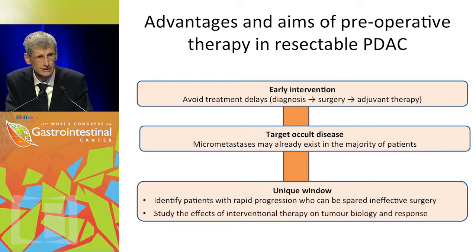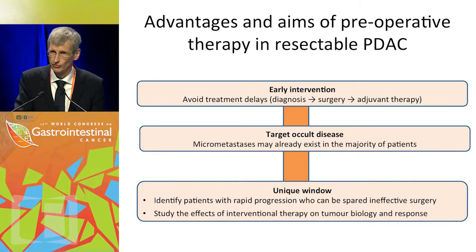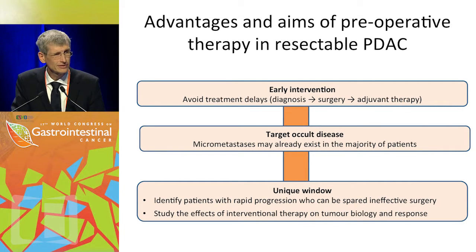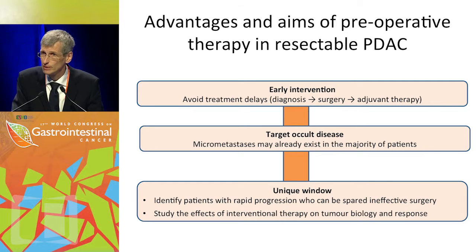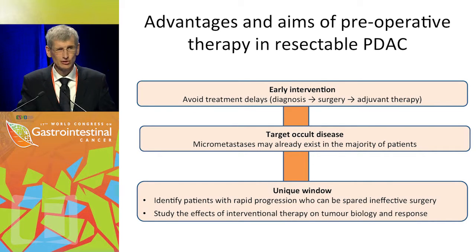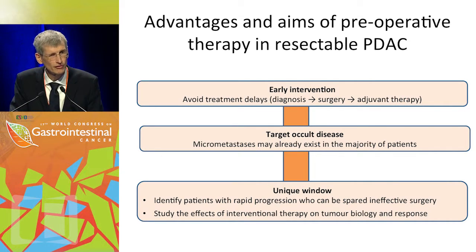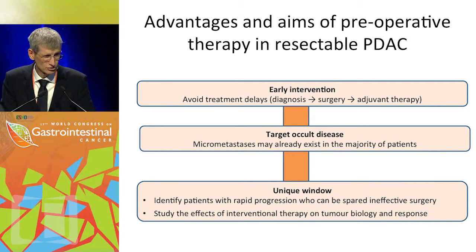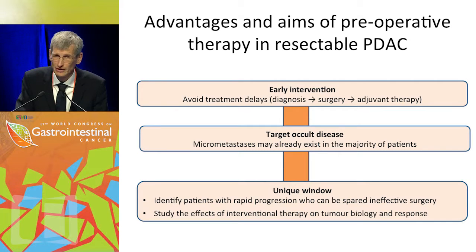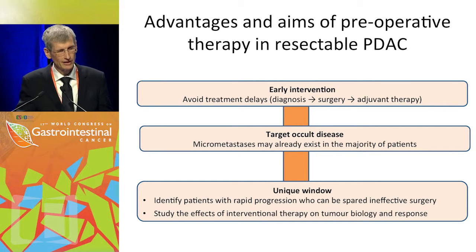Secondly, you can target occult disease. I've just been pointing that out to you before. I think at least 70% of pancreatic cancers are primarily metastatic at diagnosis, even at small size, and this we may be able to do something about. Maybe not in the past, but nowadays with more efficacious chemotherapeutic agents, we may actually have some efficient tools to tackle that.